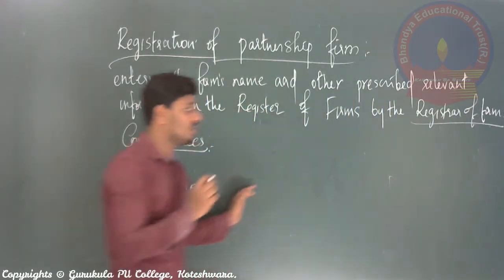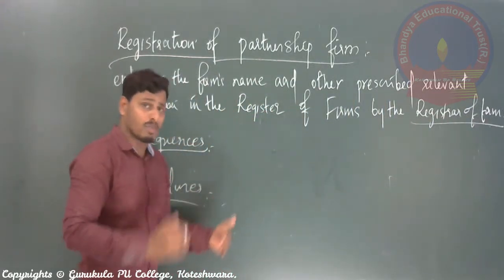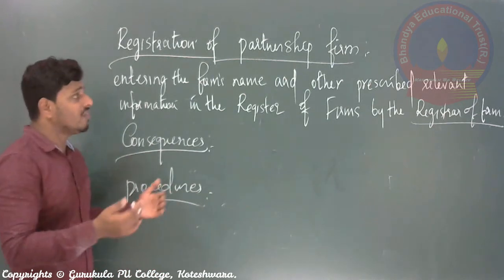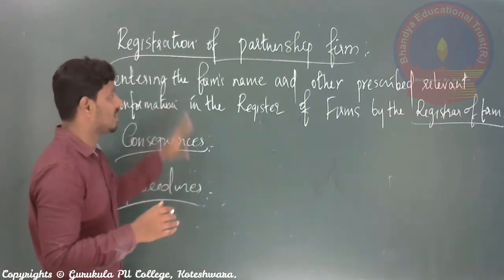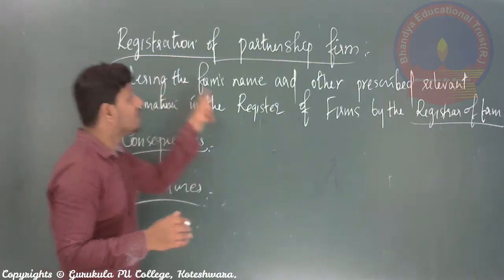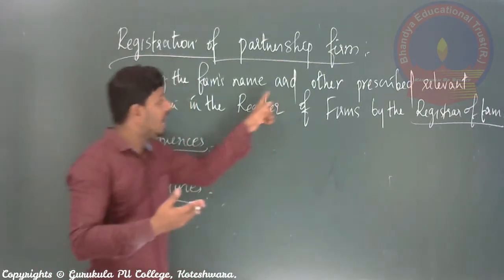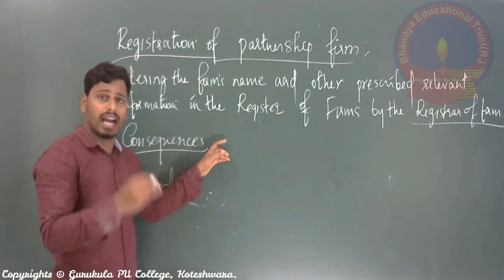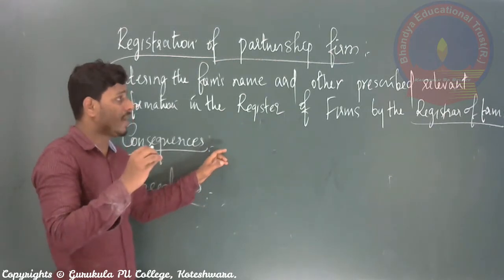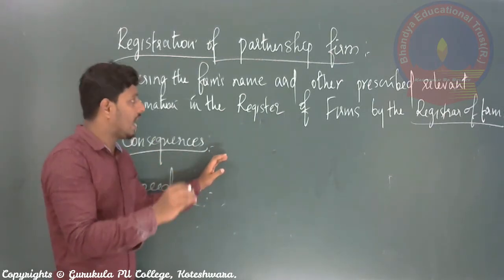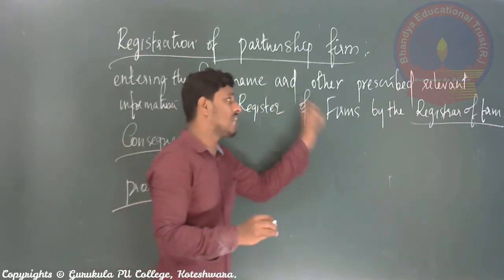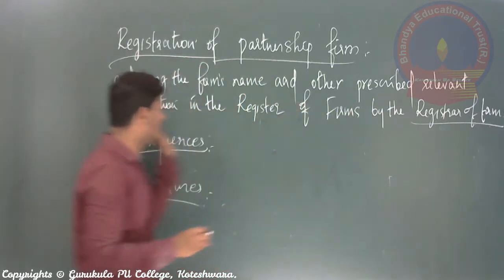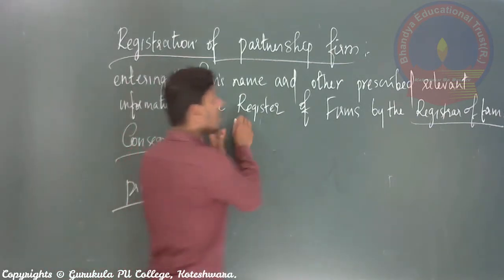Register of firms. So we are supposed to go there, and what we have to do, and what are the procedures to be followed here? What is exactly called registration? Enter in the firm's name, right? So we have already given names and address as well as complete information to our business, and entering the same, the name, addresses as well as prescribed relevant informations in the register of firms.